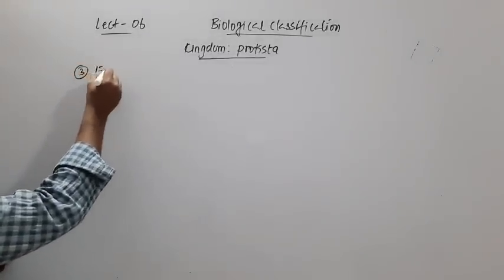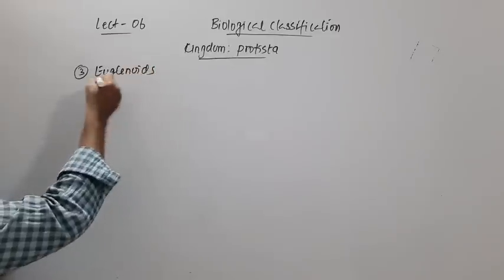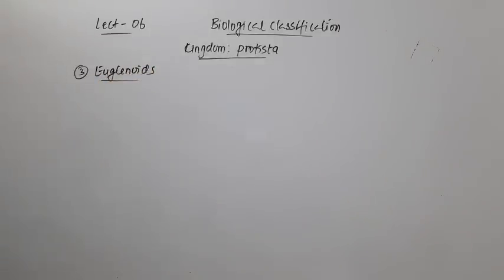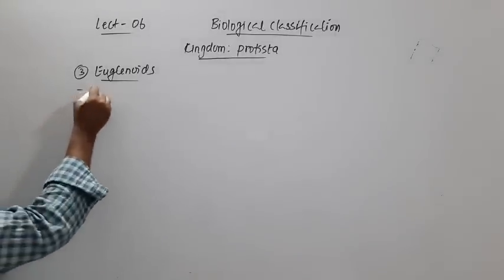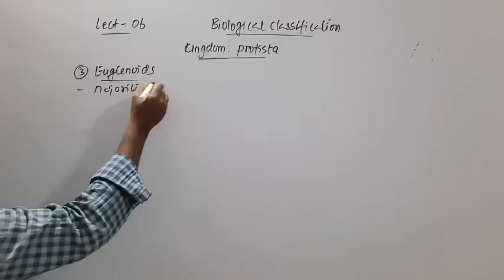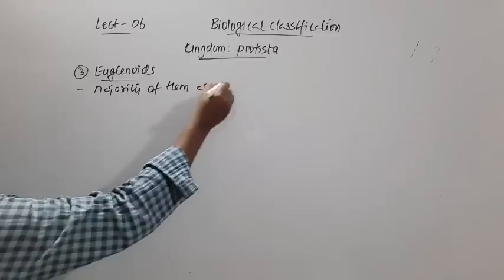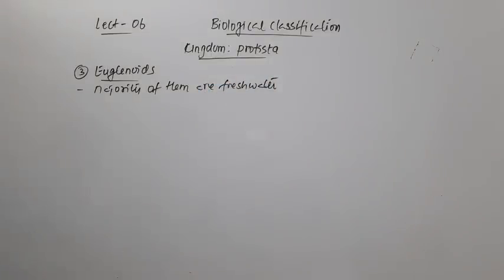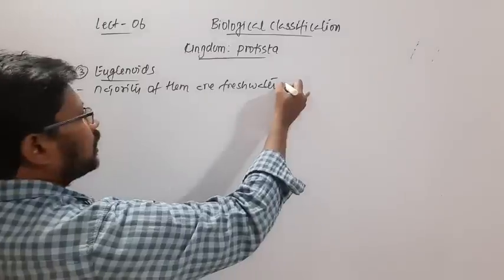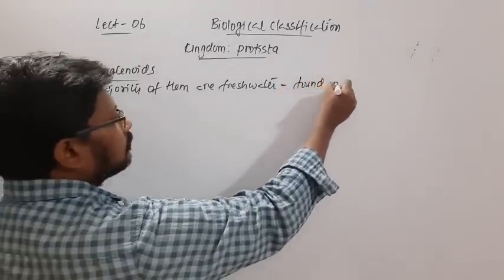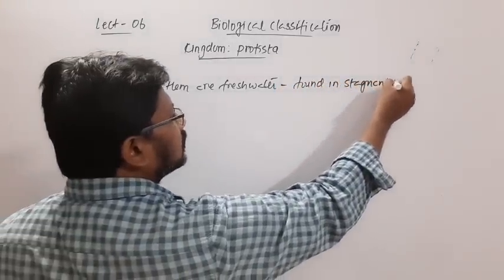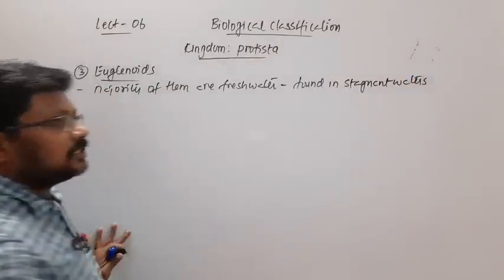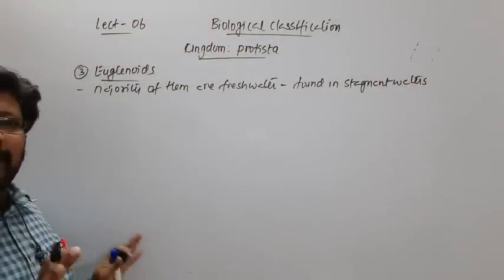So the third group are Euglenoids. Now these Euglenoids are mostly freshwater. The majority of them are freshwater organisms, and they are mostly found in stagnant waters, which means waters that don't move anywhere and remain in the same place.